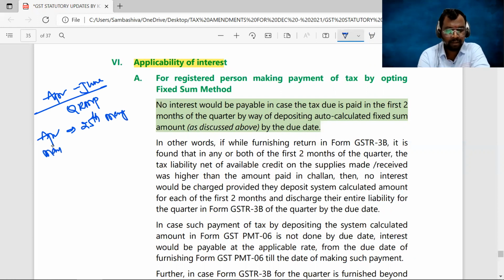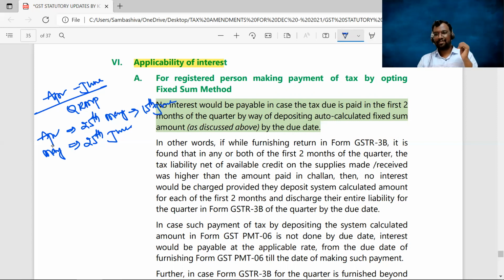For the May month, the tax liability should be paid on or before 25th June. In case for April month, let us assume that you actually paid on 15th June. You're supposed to pay the tax liability of April month on or before 25th May, but you actually paid on 15th June. So there is a delay in payment of tax. For this delay, you have to pay the interest.